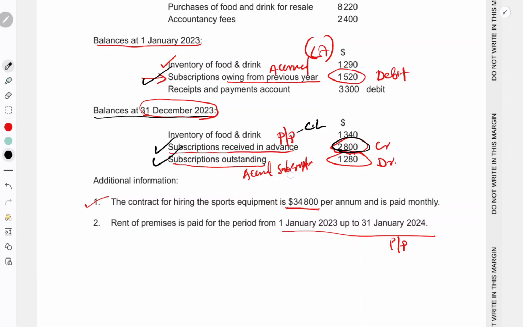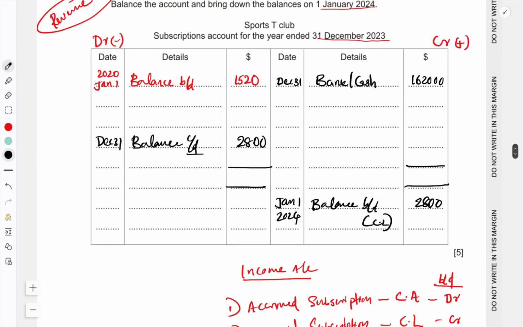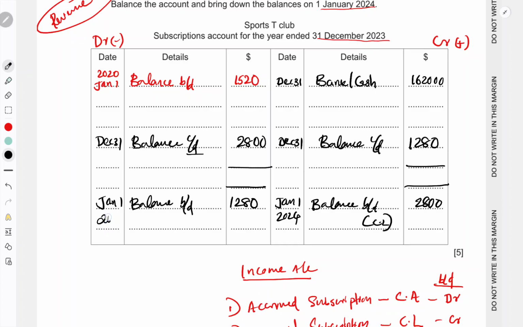The next item is subscription outstanding, that is accrued subscription. As we know, accrued subscription is a current asset. For a current asset the brought down balance will be on the debit side, so carried on will be on the credit side. So here also we write the year end amount. Balance carried on is 1280, and as it's a current asset, the balance brought down will be on the debit side. Assets will show debit balance, so 1280. This will be December 31st, and this will be January 1st 2024.